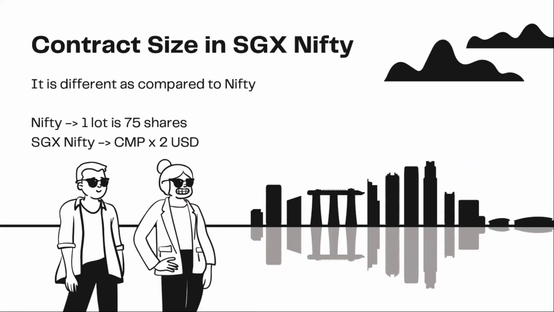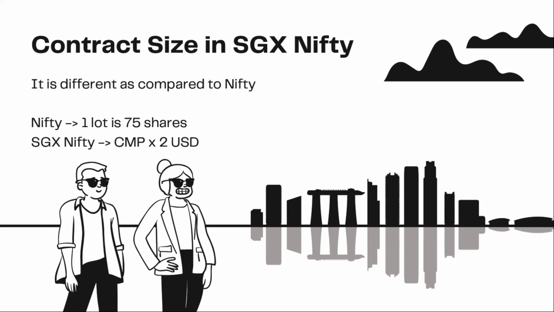Then what is the contract size in SGX Nifty? The contract size in Indian Nifty is 75 shares per lot. Whereas SGX Nifty contract size is denominated in terms of USD. For example, if the Nifty is trading at 14,000, then the contract size of SGX Nifty is 14,000 into 2, which is 28,000 USD.